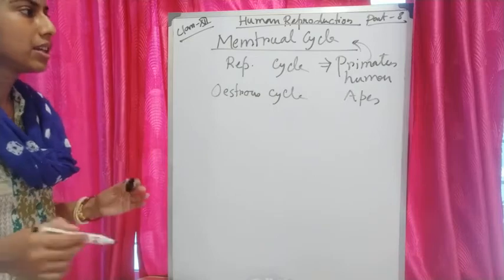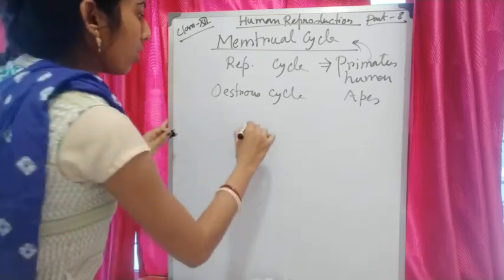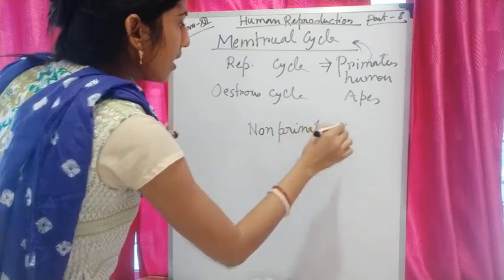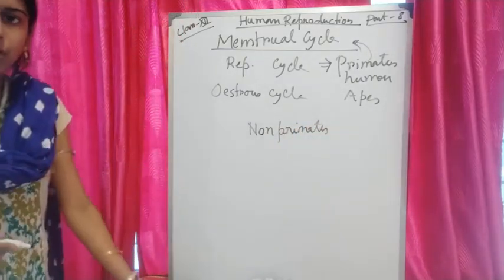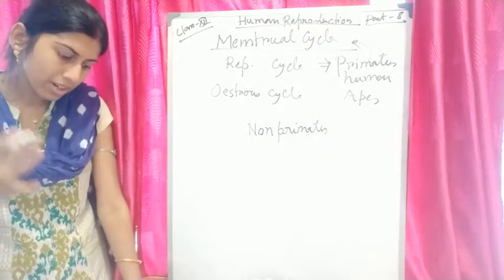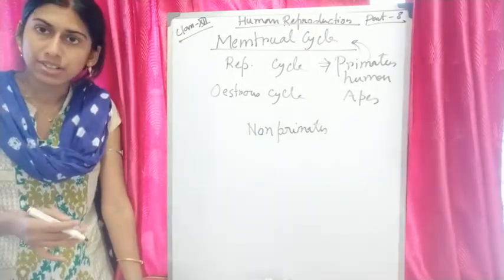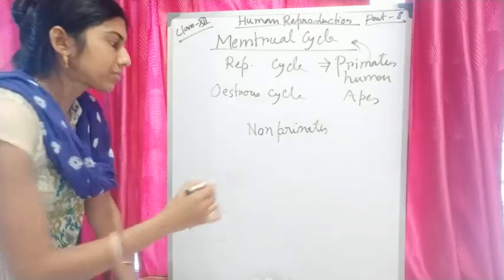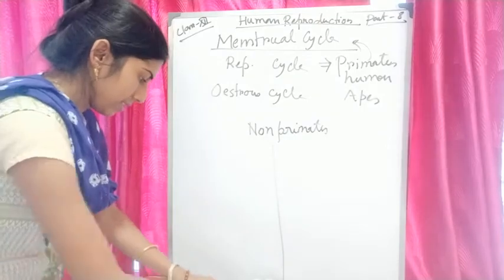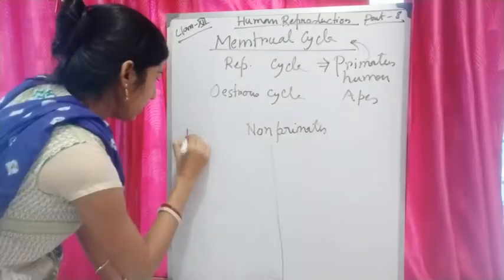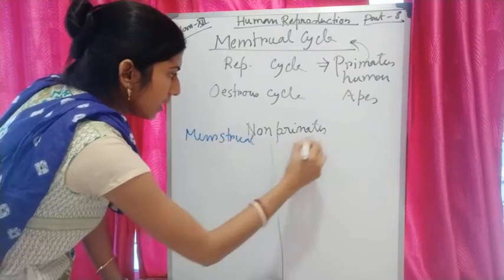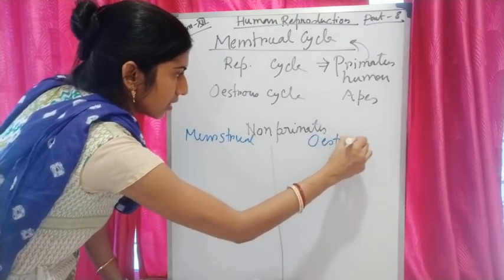But those who are non-primates, they are showing a special type of cycle which is called estrous cycle. So what are the differences between menstrual cycle and estrous cycle? If I want to differentiate, menstrual cycle and estrous cycle.